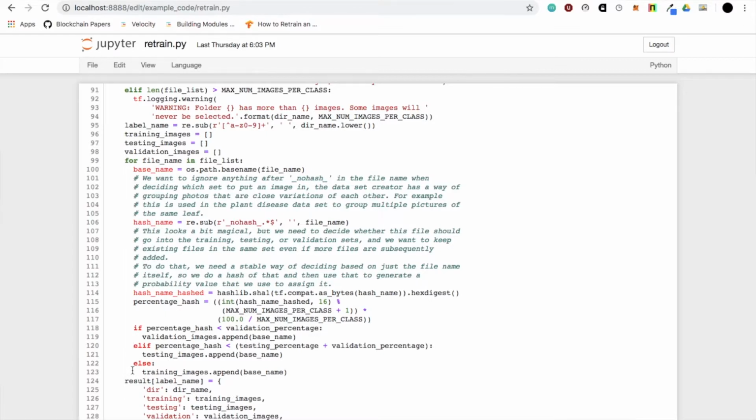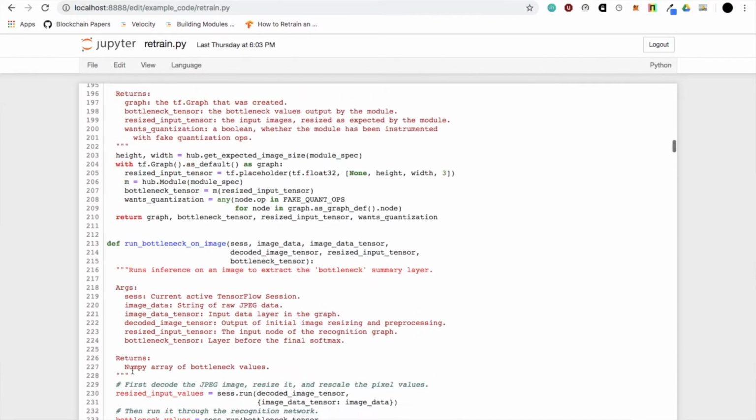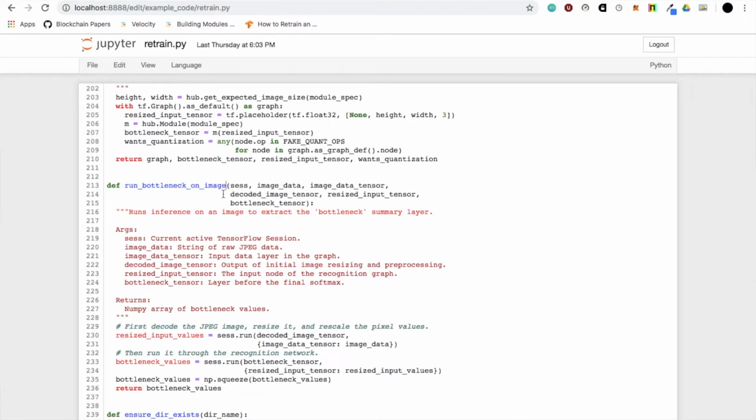Also important is the function runBottleneckOnImage. When talking about neural nets, a bottleneck is just a layer with less neurons than the ones before and after it. This encourages compression of feature representation to minimize loss. In this function, images are being resized and run through this bottleneck layer to reduce loss and make this model more accurate.